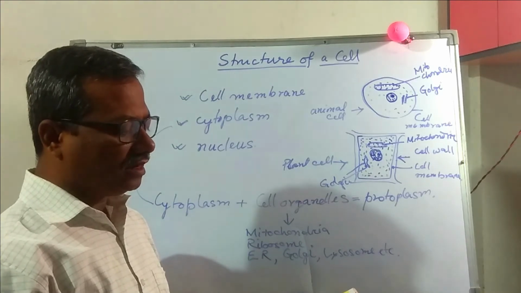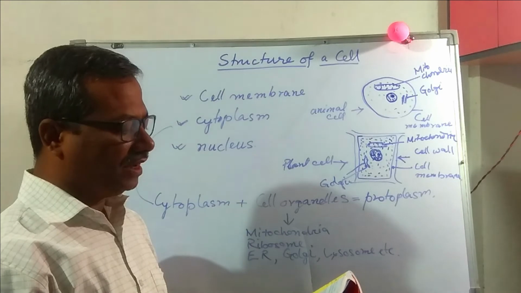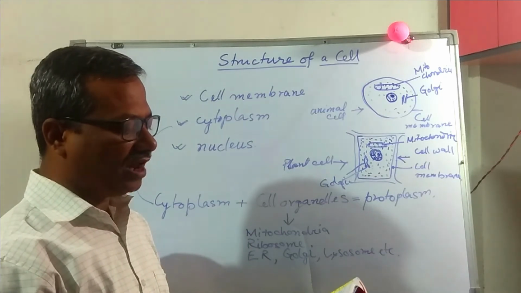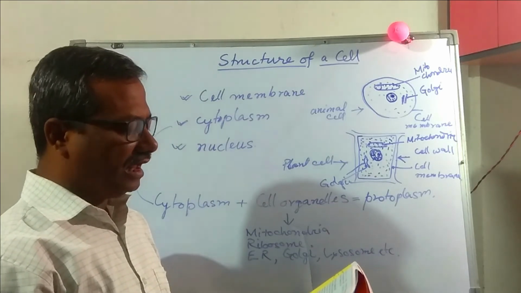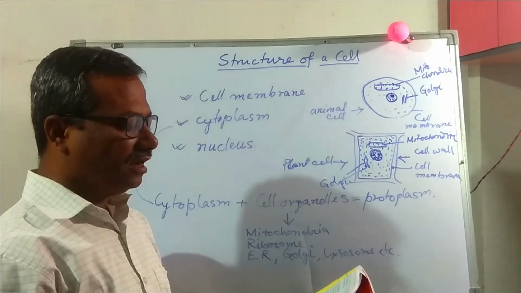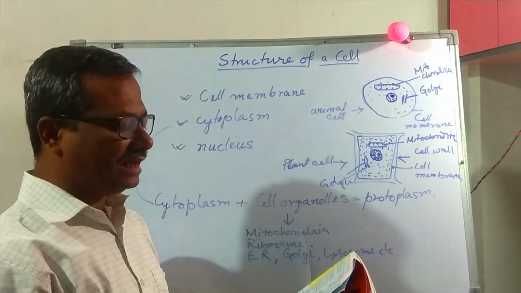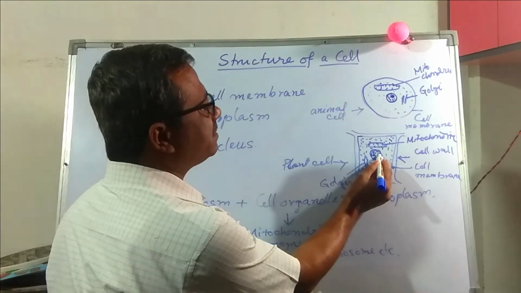Nuclear membrane is the covering of the nucleus. It is a permeable membrane. Nucleoplasm is a jelly-like fluid similar to cytoplasm but slightly denser than it. Nucleolus is a spherical body in the nucleus. This is nucleolus.